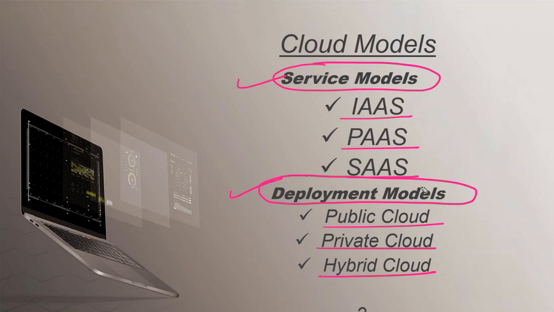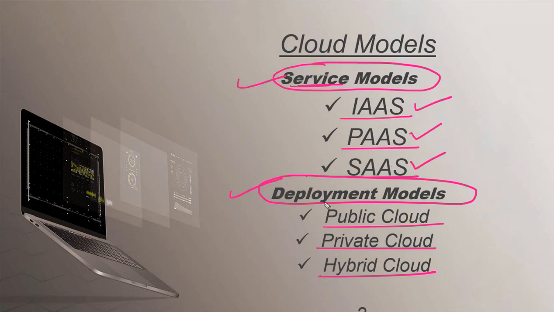Now you may understand what cloud computing is, but why is service written in the name, and why is deployment written in the name? Obviously you have a question in your mind. Service means the way cloud vendors give you the service, and that is called the service model, which is IaaS, PaaS, SaaS. I will discuss all these terms.